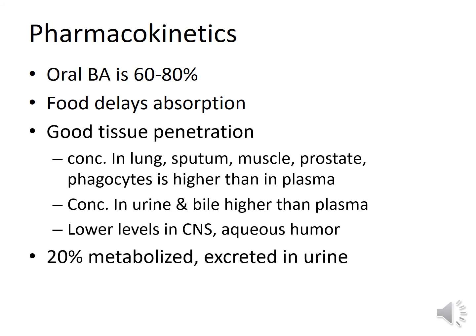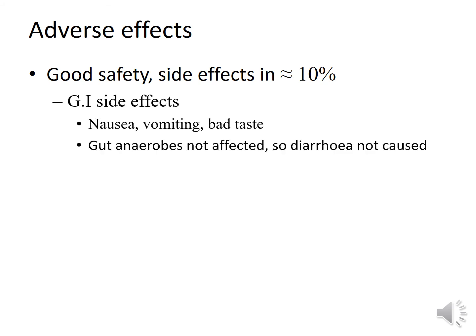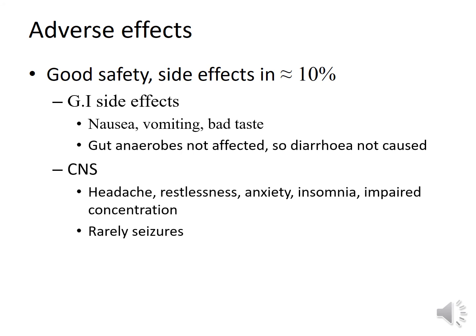20% of the drug is metabolized and rest of it is excreted unchanged in urine, and during renal failure its doses has to be adjusted accordingly. Usually ciprofloxacin has a good safety profile and side effects are seen in less than 10% of patients. Gastrointestinal side effects include nausea, vomiting, bad taste. As ciprofloxacin and other fluoroquinolones do not affect gut anaerobes, therefore they do not cause antibiotic-associated diarrhea. So diarrhea is not usually a side effect of fluoroquinolone antibiotics.